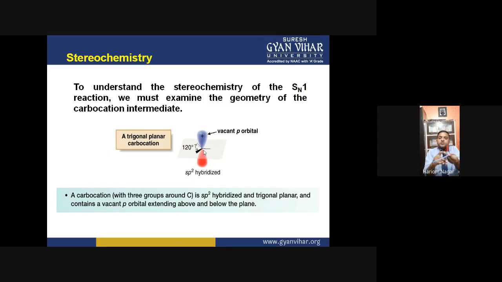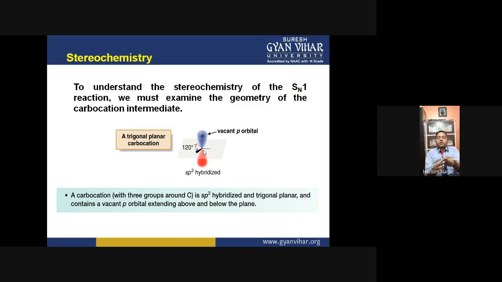So there is space above the plane and below the plane, both sides. So the nucleophile can attack either from this side or from this side. It means the nucleophile can attack from both sides, and with equal rate, because the groups are present in the plane.